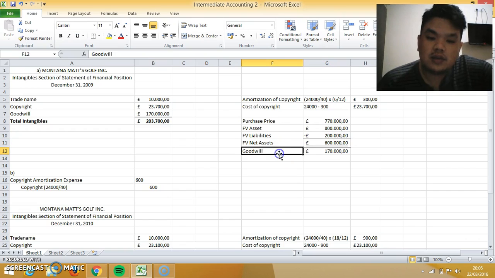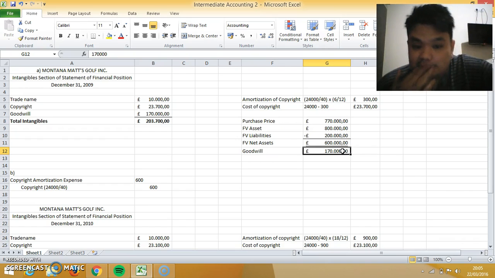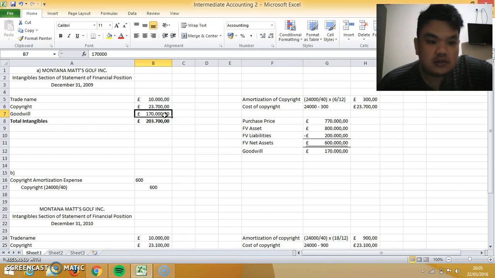The goodwill is the purchase price minus 600,000, which is 170,000. So we put the goodwill here, and for the total intangibles, we sum it up: 10,000 plus 23,700 plus 170,000 equals 203,700. That is the total intangibles.